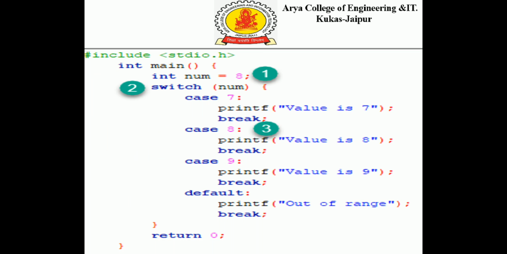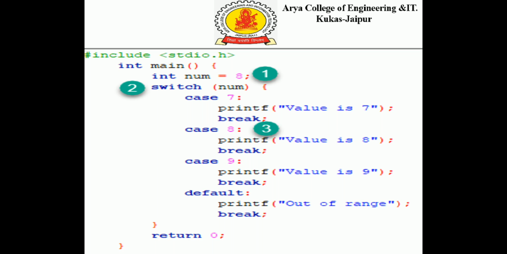Next, we can see the switch statement. How does it work? The next conditional statement, with the help of an example. Again we have included the libraries. In the main function we have declared a number that is equal to 8, followed by a switch statement.